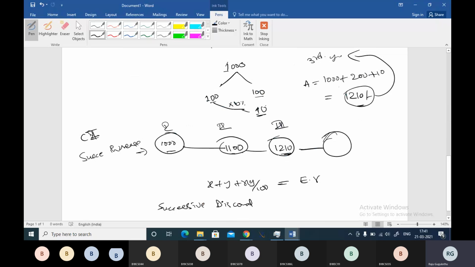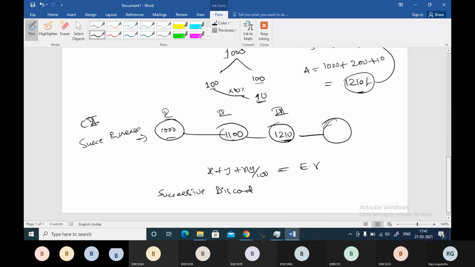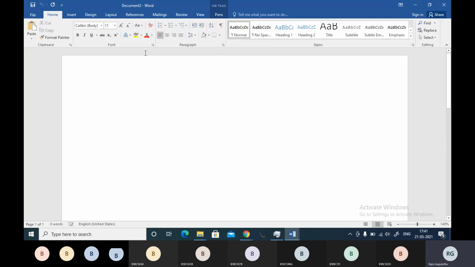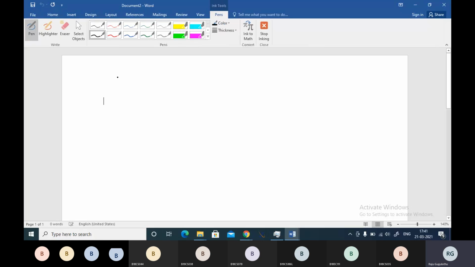We will do this by taking one example. You can make a note of the above thing. Already the fact is known to you, so let me move to the next page to explain what is successive discount. I'm going to talk about successive discount right now, my friends.